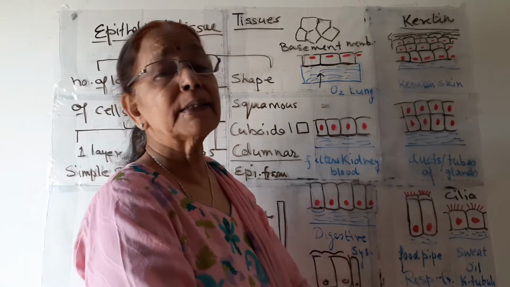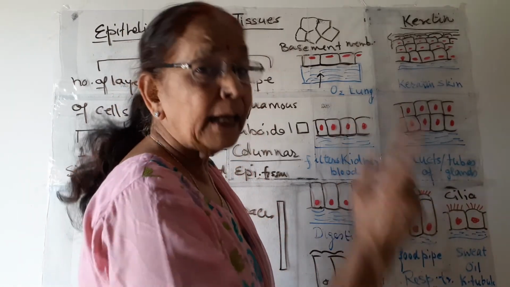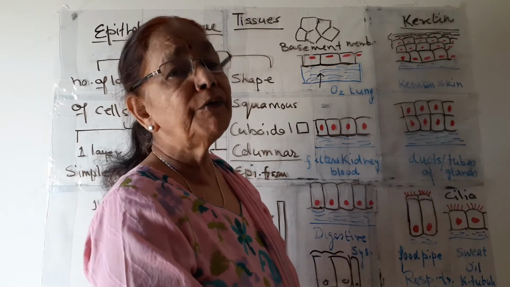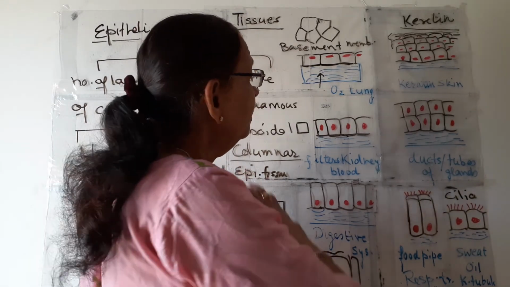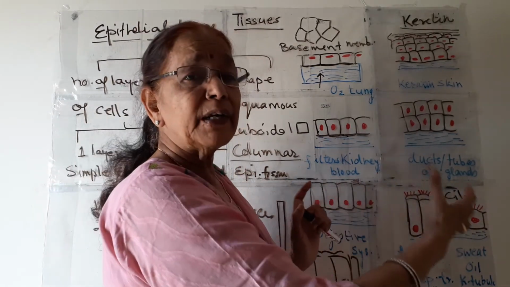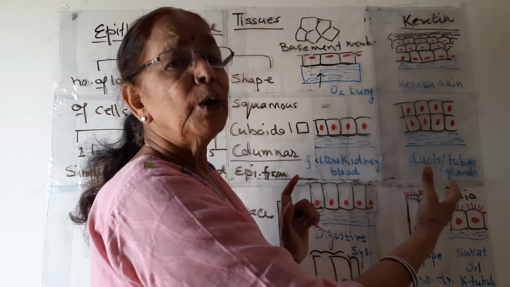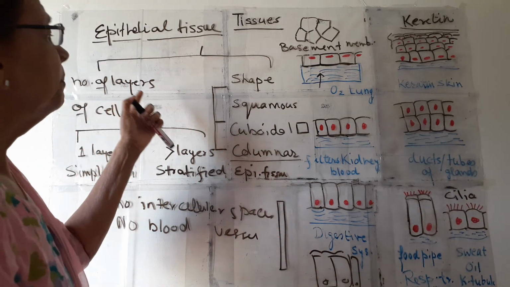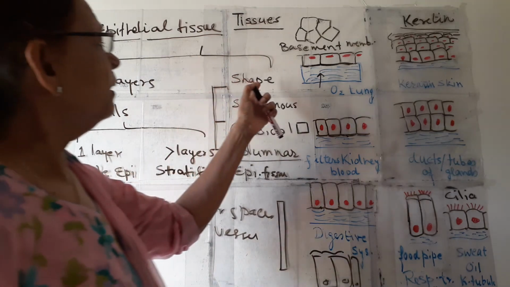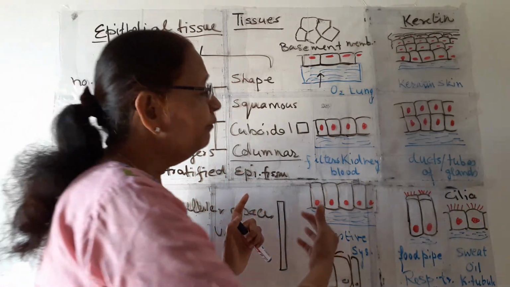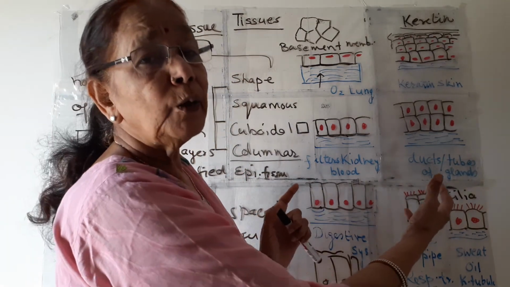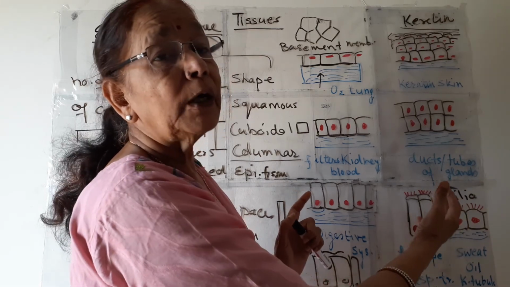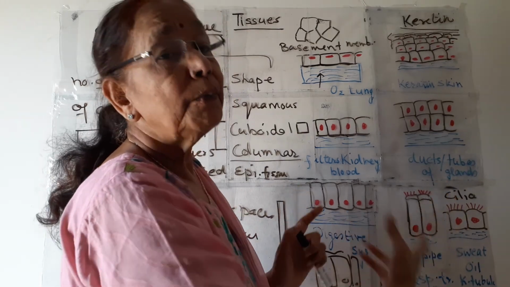These are also present in the inner lining of tubules of kidney. So that is how the classification of epithelial tissue is done, depending upon the number of layers, depending upon the shape, and where in the body they are located and what they are doing in our body.